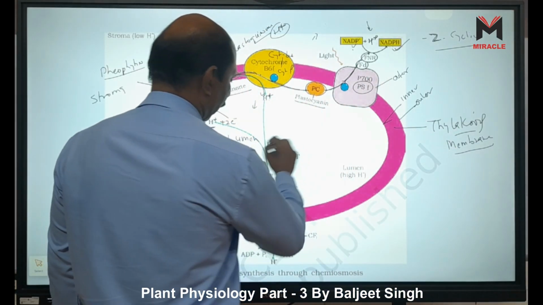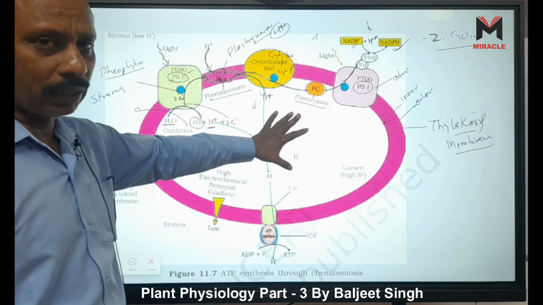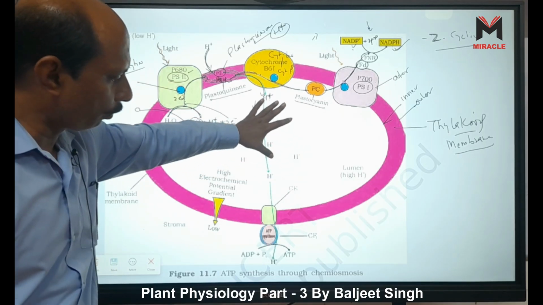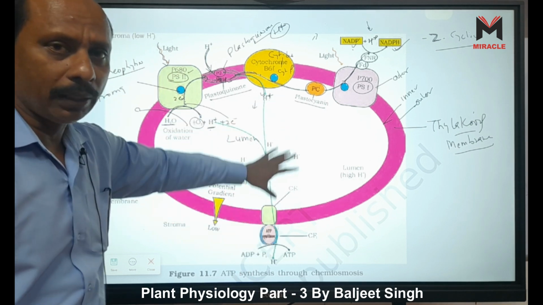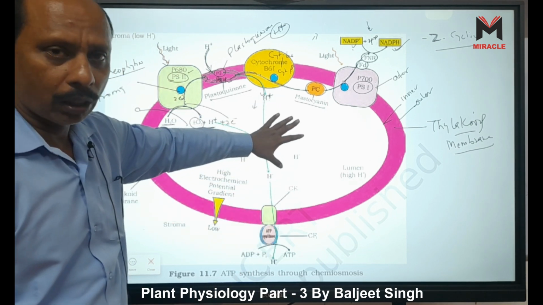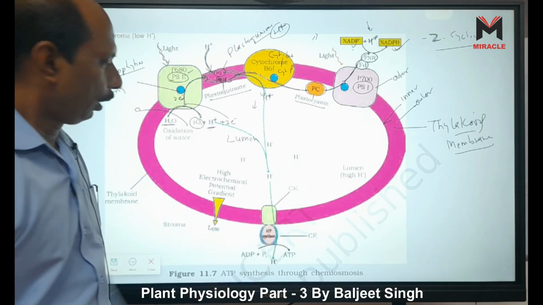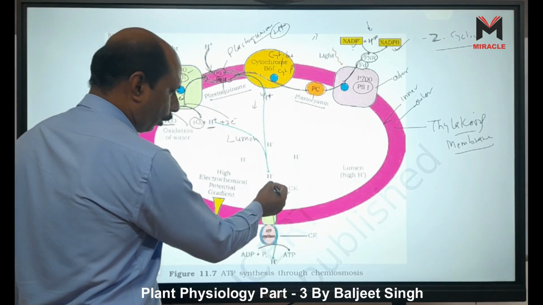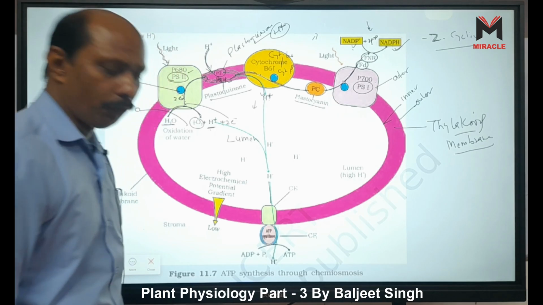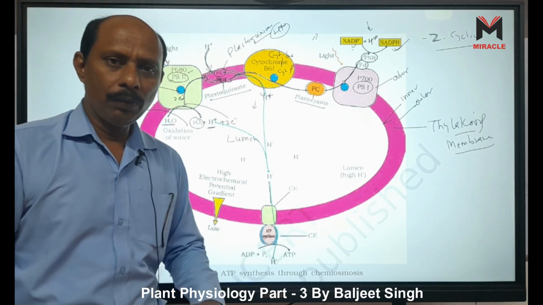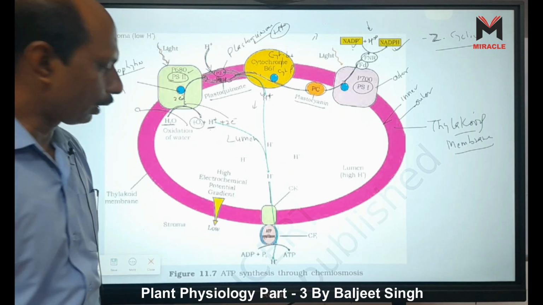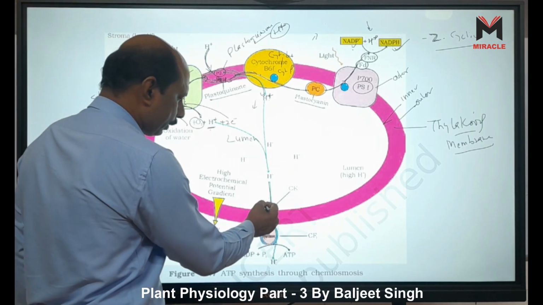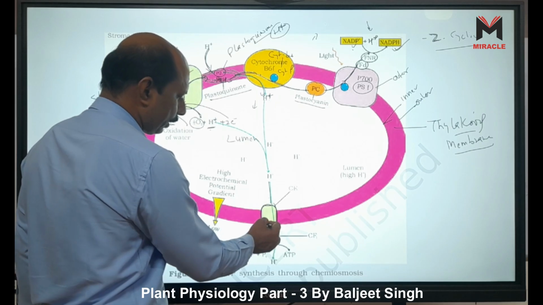Here there are more H plus ions, more protons. Now the concentration is more here and less here, so there is a proton gradient. Now these protons move outside because of diffusion, a process in which substances move from high concentration to low concentration. So it moves through a protein, ATP synthase.